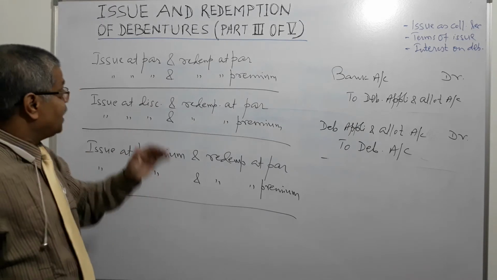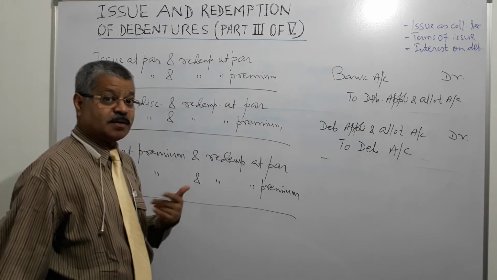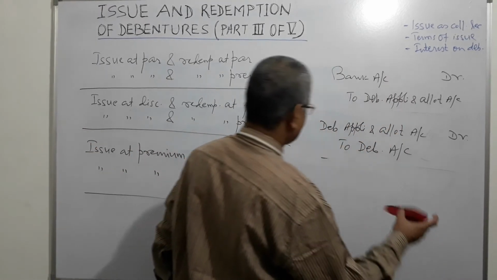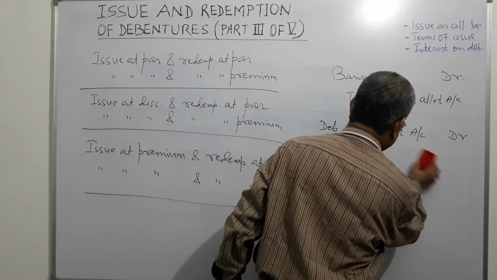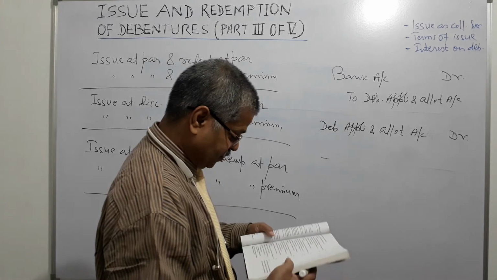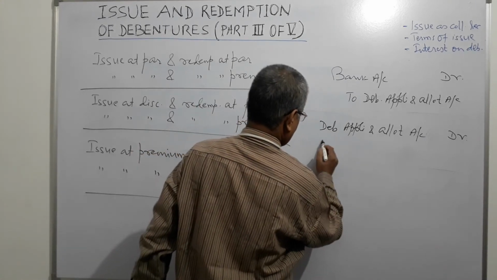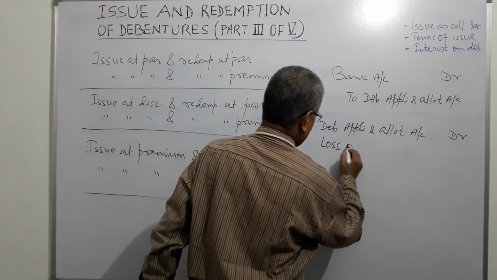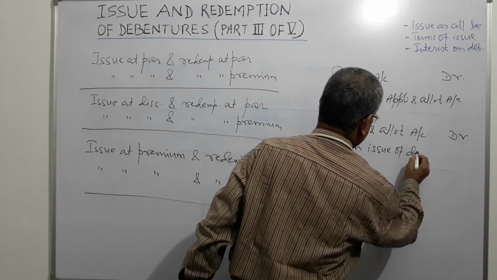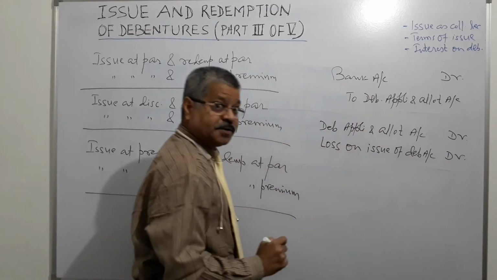So at the time of issue itself the company needs to make provision for that amount of premium. So second account that gets involved here is loss on issue of debentures account, this also will be debited.